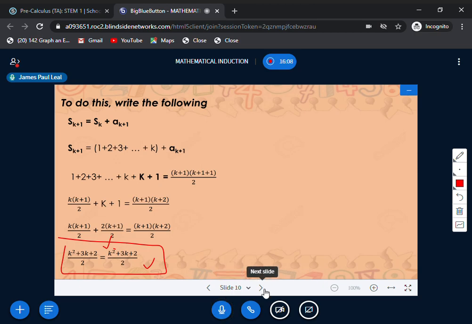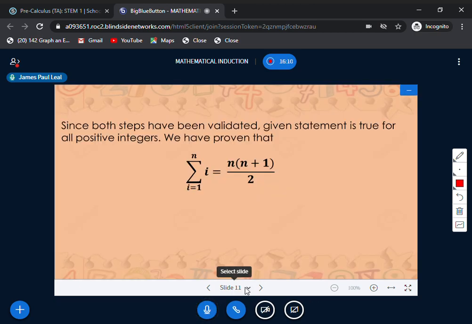So if you are already done with step 3, then we should say, in conclusion, since both steps have been validated, using step 1, step 2, and step 3, the base case and the inductive case, using mathematical induction, since both steps have been validated, the given statement is true for all positive integers. So we have proven that this summation of i from i equals 1 up to n is actually equal to n quantity n plus 1 all over 2.